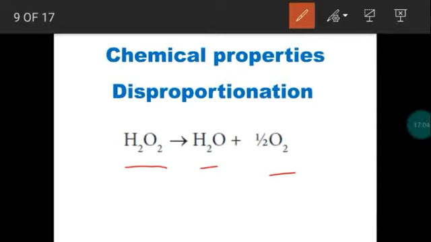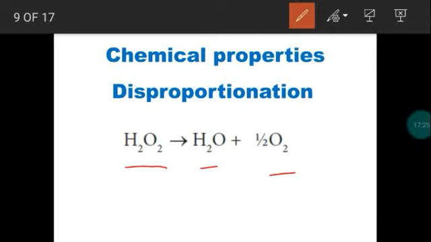So during this disproportionation we should be careful. It may lead to explosion. Since it is a slow reaction, the speed can be increased by using a metal as a catalyst. So this disproportionation is a slow and explosive reaction. To increase the rate of the reaction, we may use a metal as a catalyst.